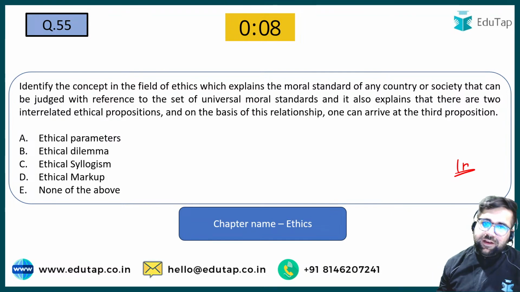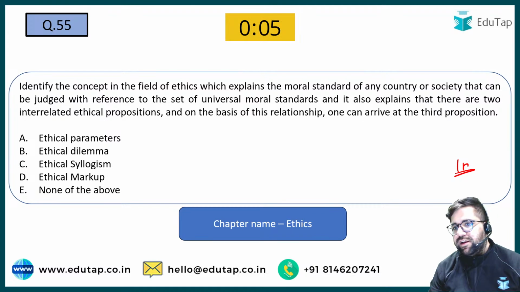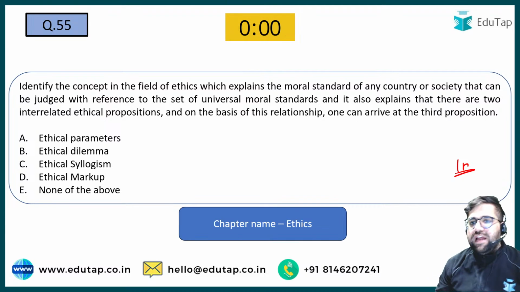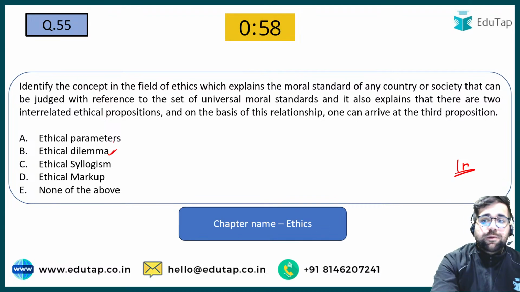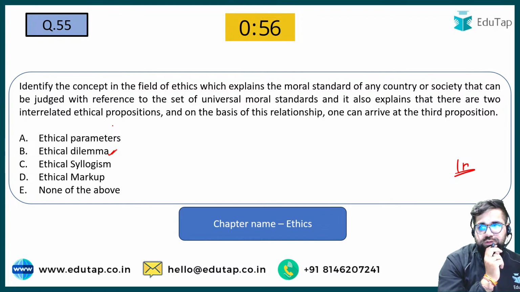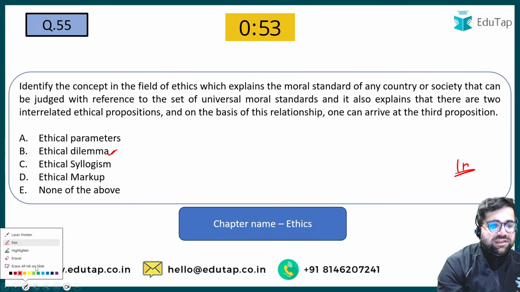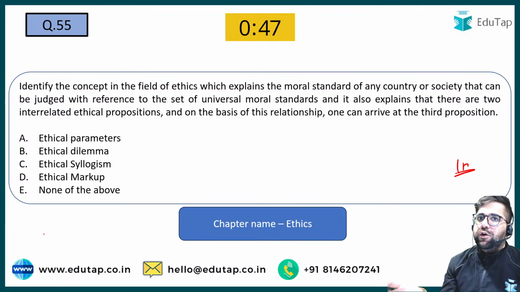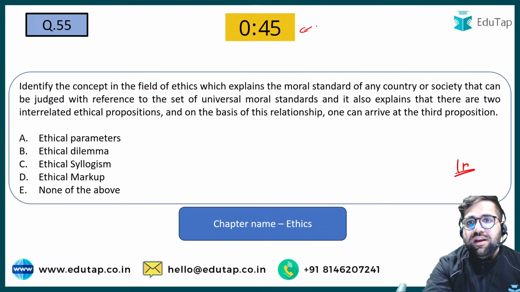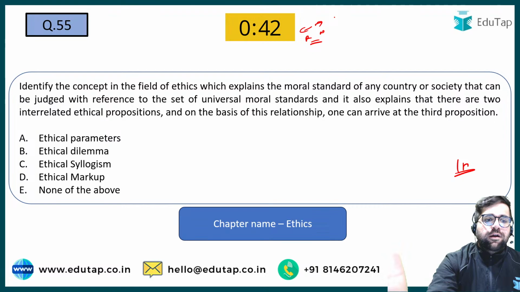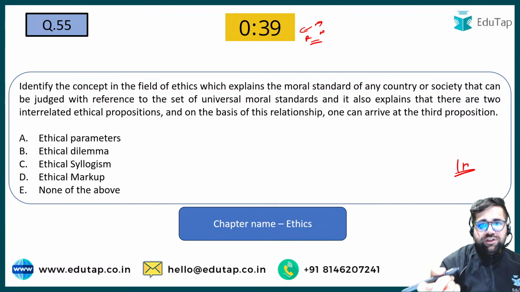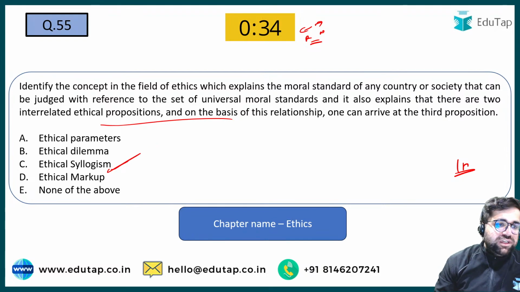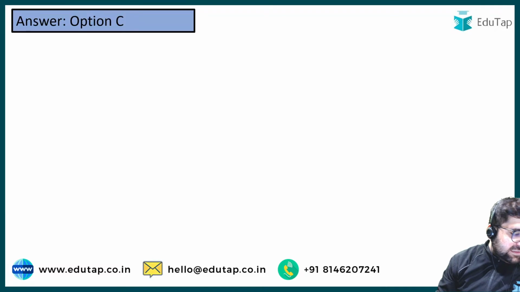Identify the concept in the field of ethics which explains the moral standard of a country or society that can be judged with reference to a set of universal or moral standards. So this is known as ethical dilemma, because you are not able... Sorry. This is known as ethical syllogism. See, ethical dilemma means that you are not able to decide what is right and wrong, that you are unable to decide whether this thing is right or wrong. But over here you are trying to devise a third proposition. A third proposition will always be derived in your ethical syllogism. So the answer will be option number C.